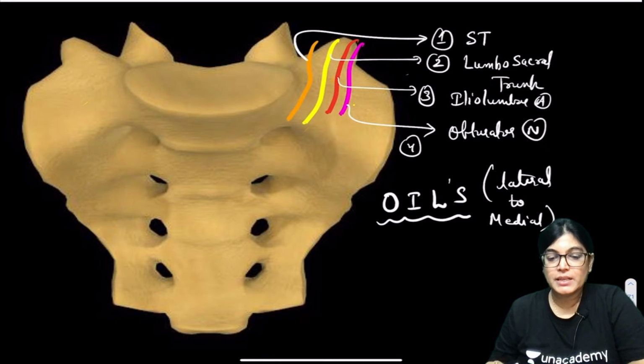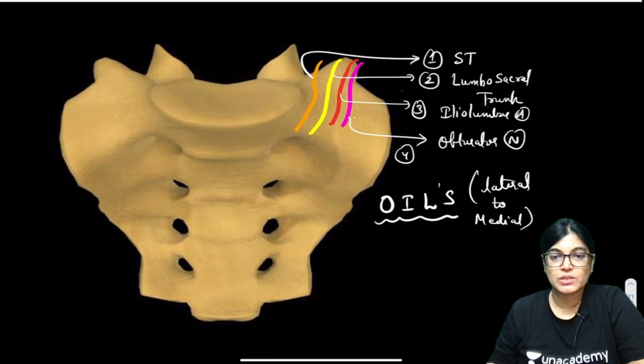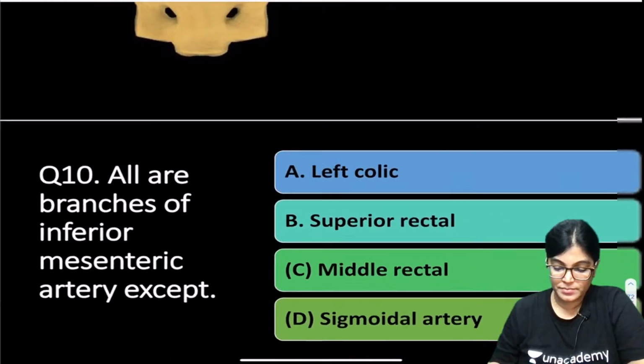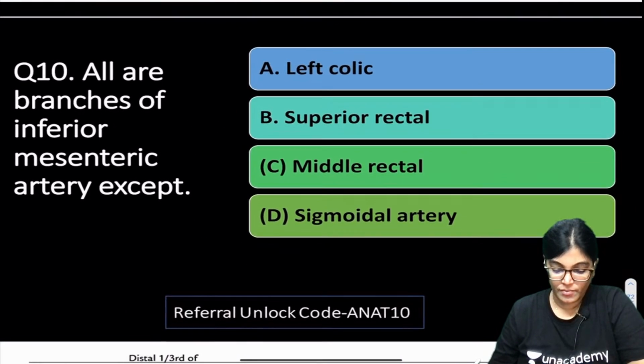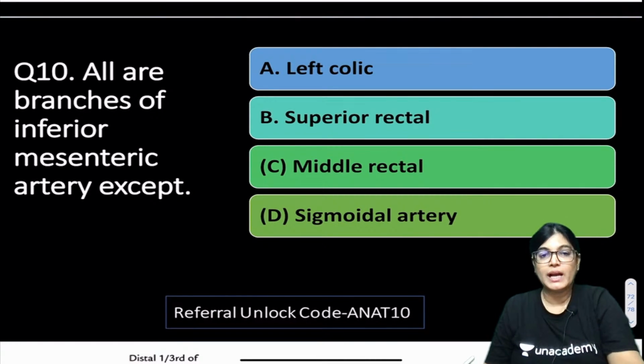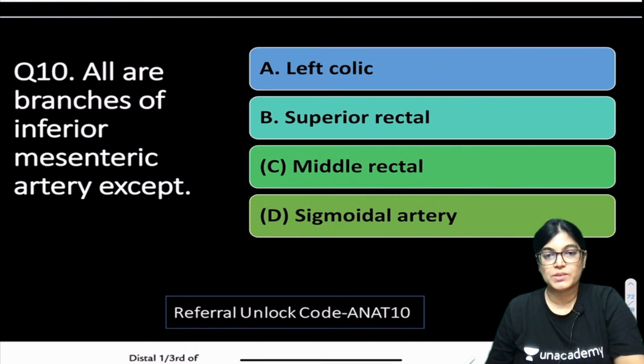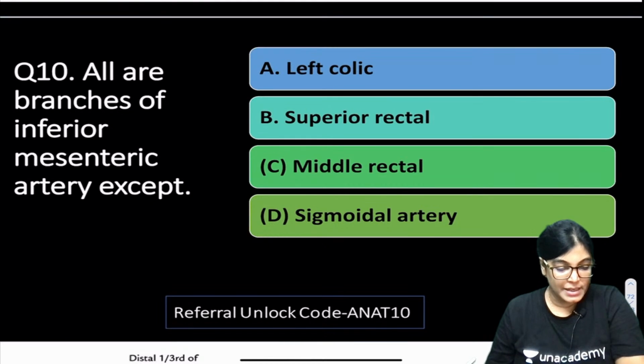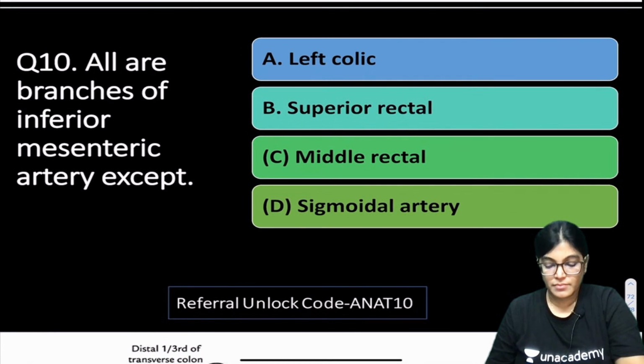Great one. So let's move on to the next MCQ, MCQ number 10. All of the following are branches of inferior mesenteric artery except: left colic, superior rectal, middle rectal, sigmoidal artery. Welcome Kumaran. So which is the correct answer? Question number 10.